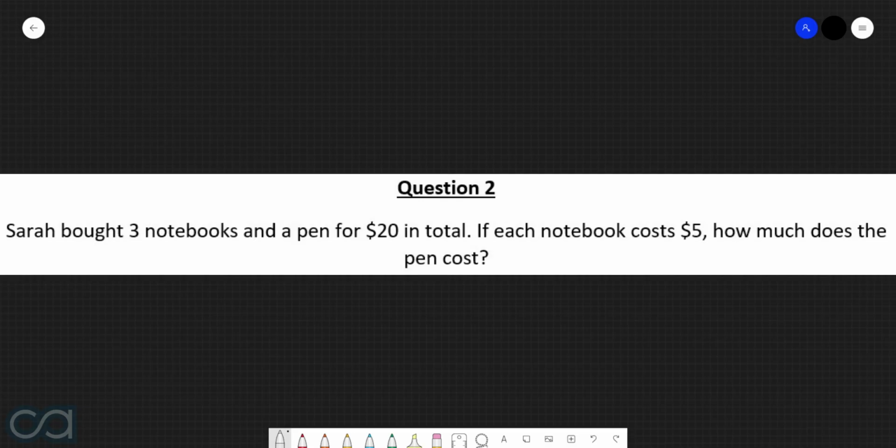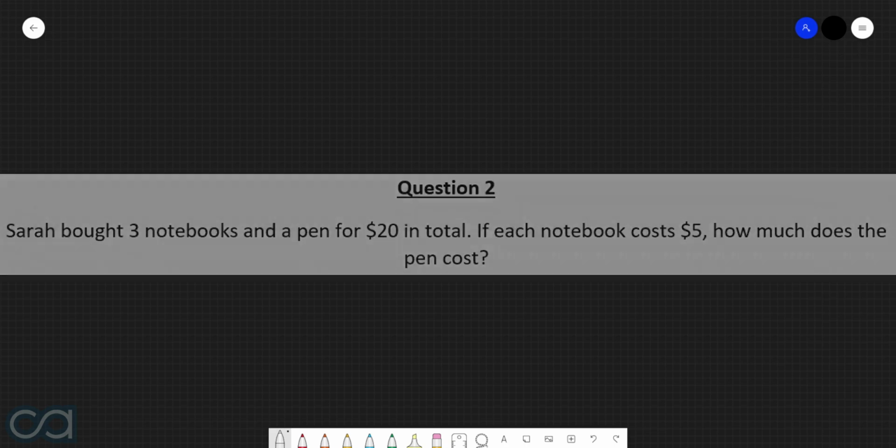Question 2. Sarah bought 3 notebooks and a pen for $20 in total. If each notebook costs $5, how much does the pen cost? Alright, so in this question we're being asked to find how much the pen costs. So let's define this as x. So we can say that x is the cost of the pen. Now, we are being told here that Sarah bought a couple notebooks and a pen and the total is $20. So what this therefore means is that if we get the cost of the pen, which is x, and then add this to the cost of the notebooks, the total will be $20.